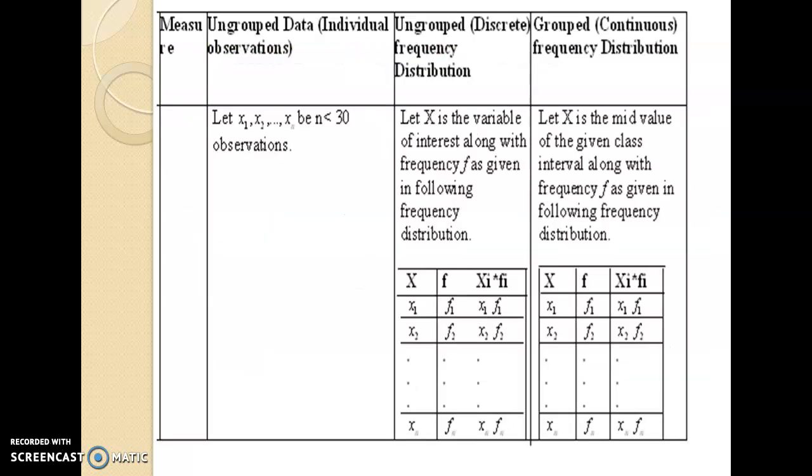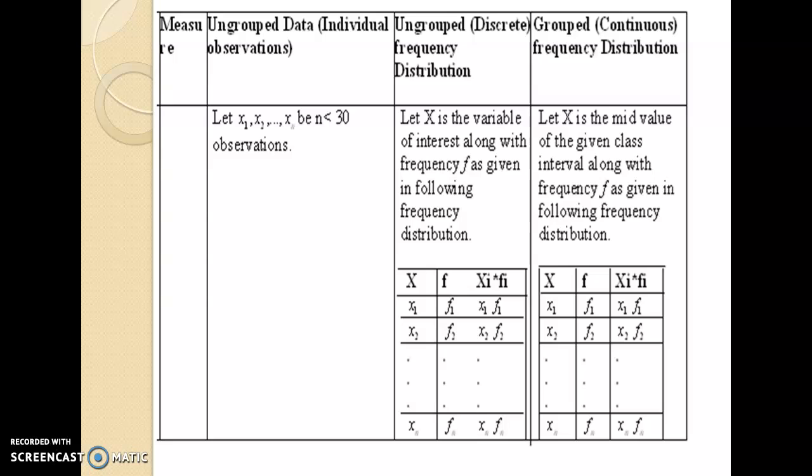Let us see the formulae. Before we see the formulae of all these three measures in detail, let us see the different categories of data for which we are going to calculate these three measures. There are three categories of data. One is ungrouped data, which is also known as individual observations. Second is the ungrouped or discrete frequency distribution. Third is the grouped or continuous frequency distribution.